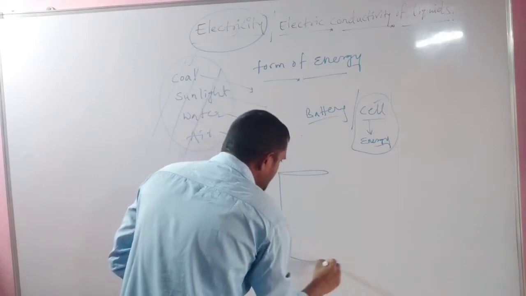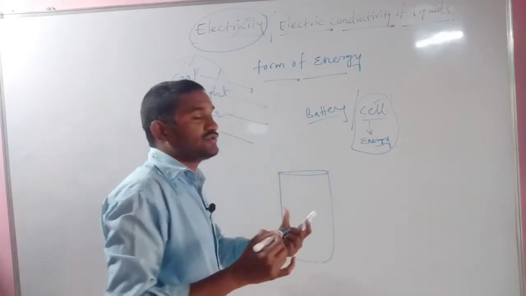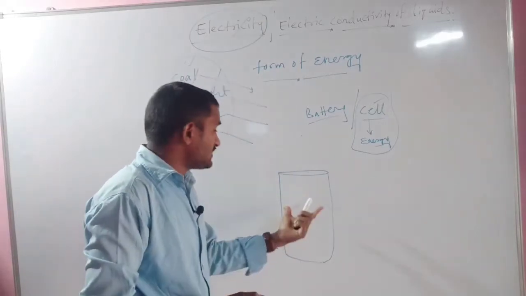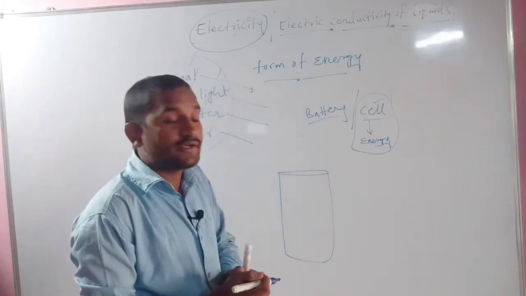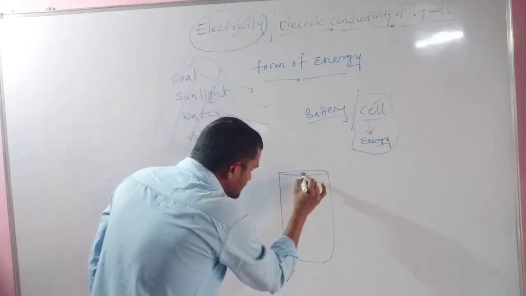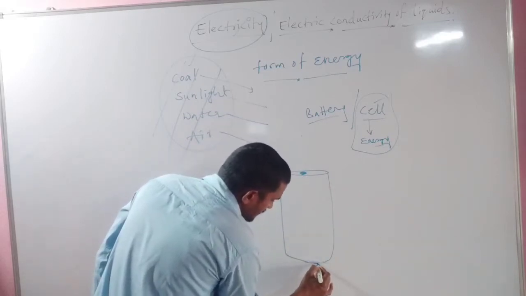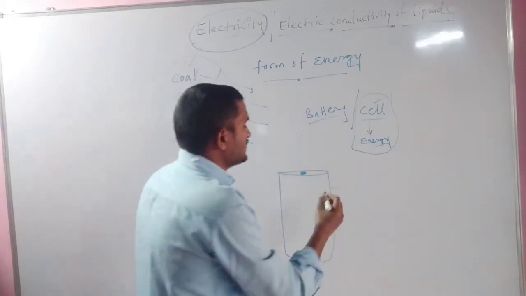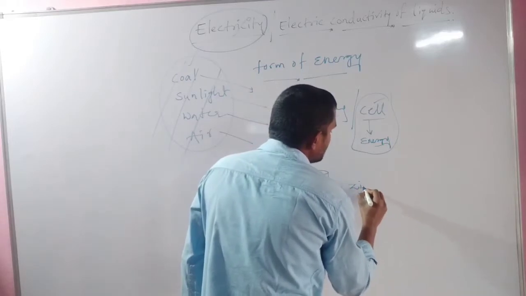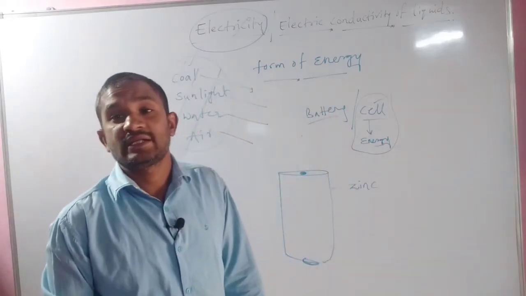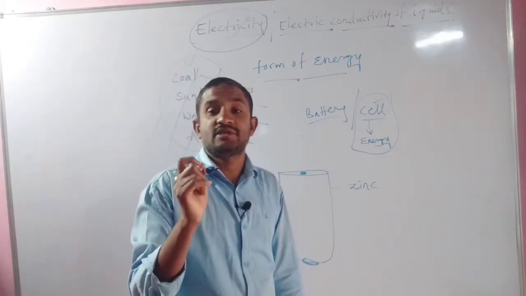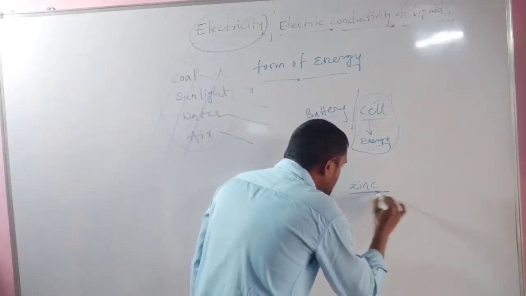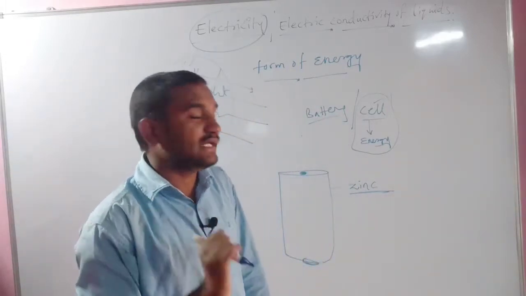Take the everyday cell from the shop, take it out and hold it in your hand, and just see. This is the cell which we use in our everyday life. Here it is present, and at the bottom also it is present. One layer is present outside. The layer at the outside we have to call a zinc plate, not an iron plate. Maximum students consider this an iron plate. It is wrong. It is a zinc plate.